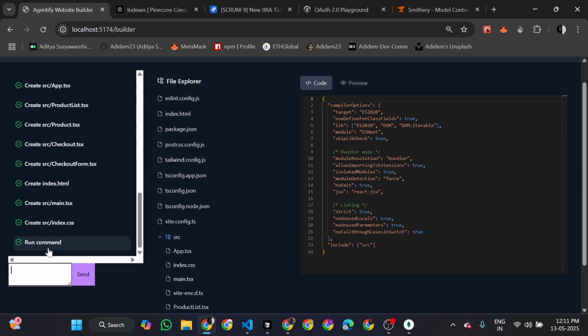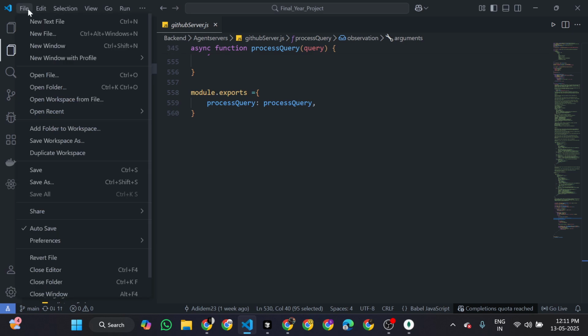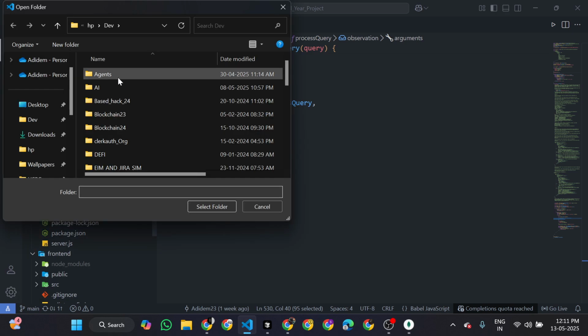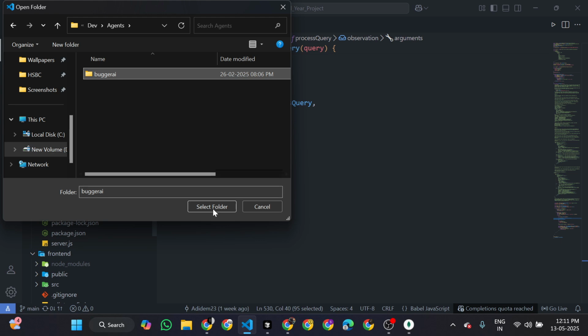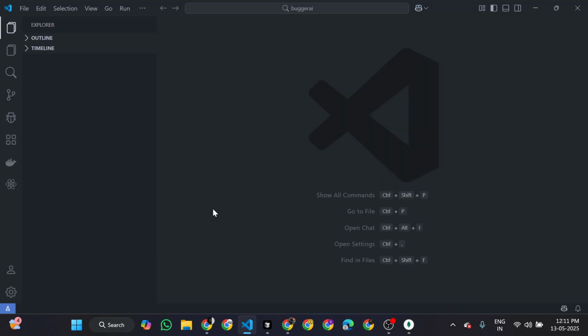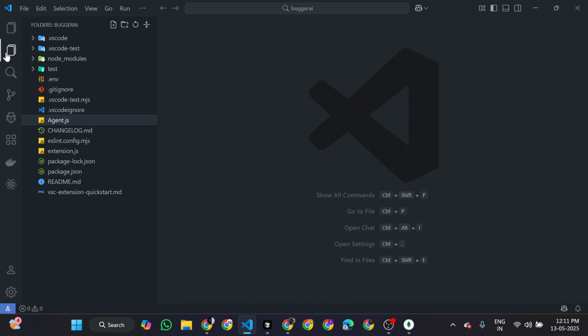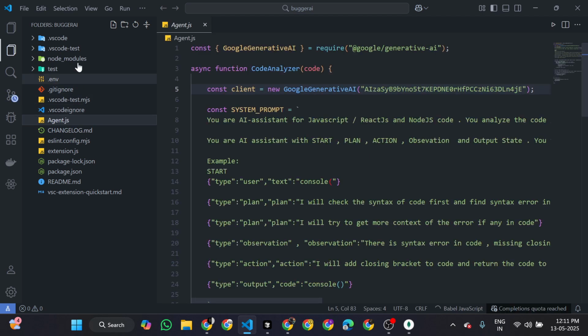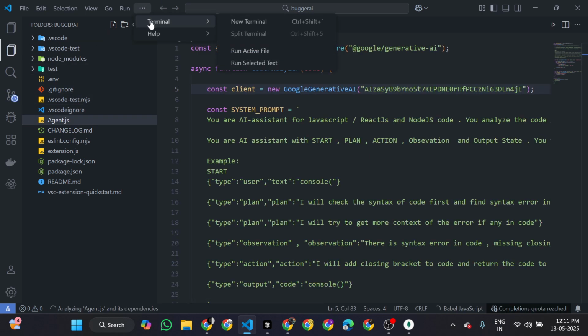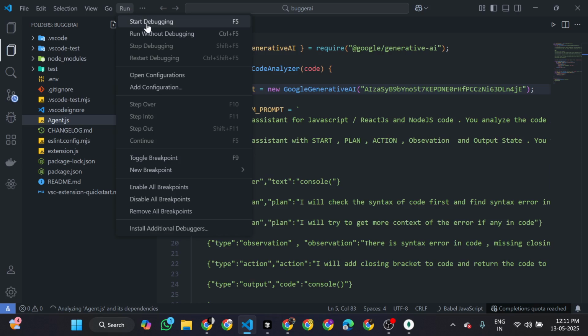After that, one thing was there: we have created a simple code debugger extension for VS Code. I will show you. So let's go into this project, and we have created one VS Code extension. Just go into the terminal, or into run, and I have to debug.